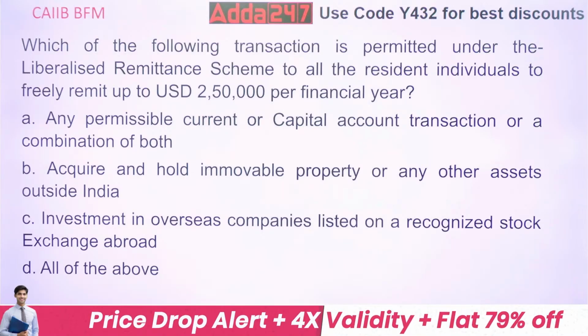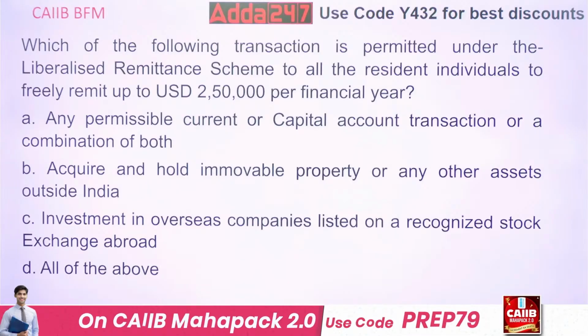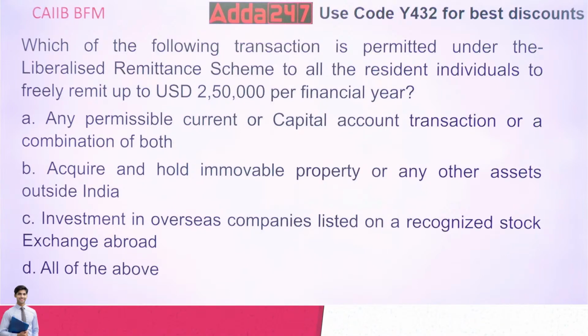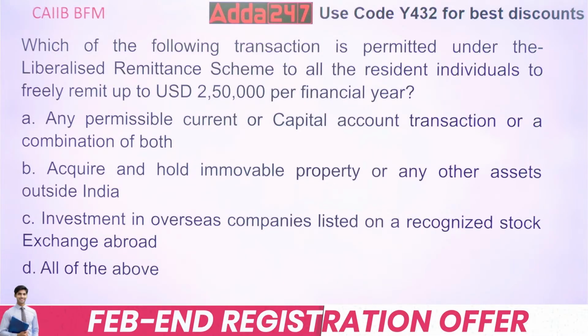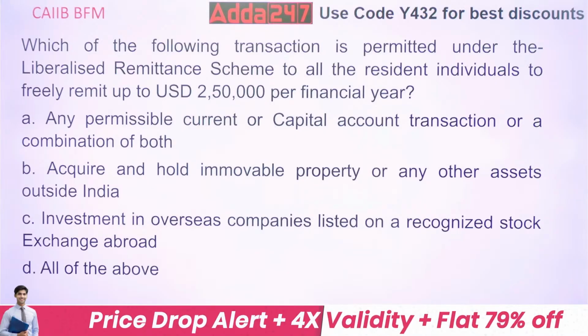Can I invest in some overseas companies? And D is all of the above. Now you think, everyone, what can be the answer over here? Is it A, current or capital, B, property, C, shares, or D, all of the above? What do you think is the answer?